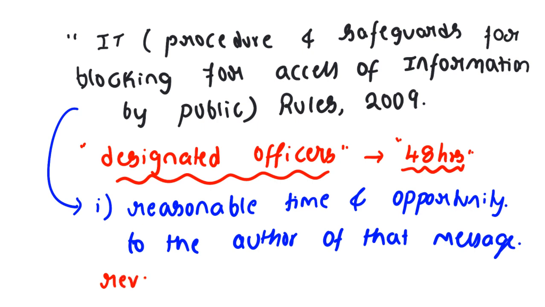The restriction order can be revoked if that committee is satisfied after careful analysis of circumstances, or it can give monetary penalization, or it can give jail sentences of up to 7 years, right? But here, if the author is not responding, it is the responsibility of the social media intermediary to actually block or restrict the account of that person and the tweets of that person. As I said, section 69A of the IT Act provides the legal sanctions for the central government to do the same, right?